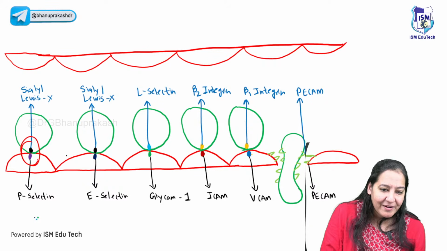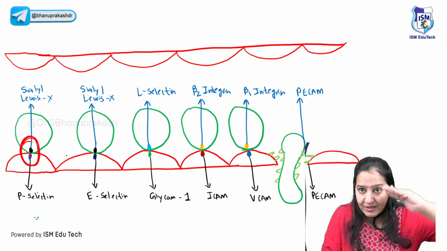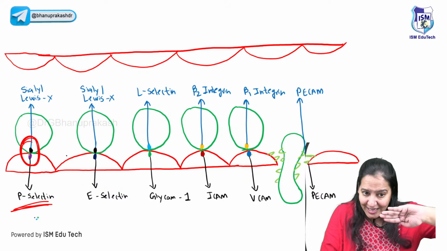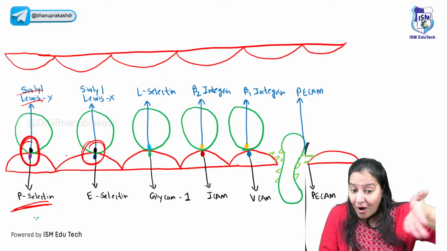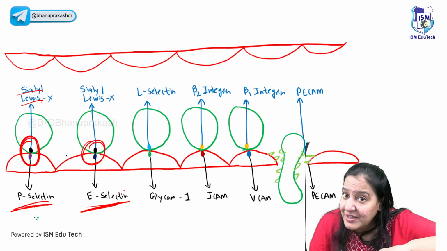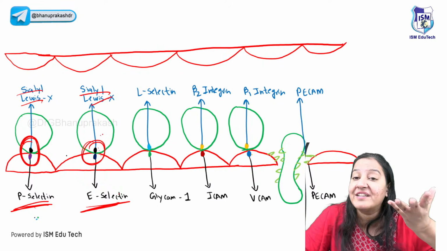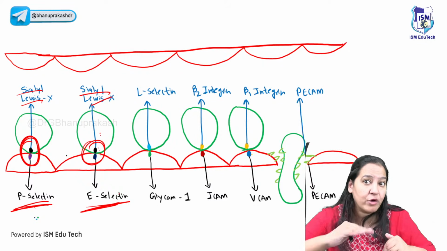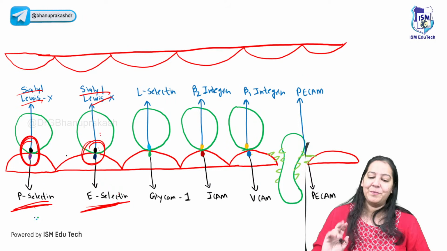You can see the first pair. Can you see the name of the first pair? On the endothelium, it's P-selectin and it's forming a bond with sialyl-Lewis X. Again, see the second pair. On the endothelium, it's E-selectin. P and E-selectin are present on the endothelium, and both of them form bonds with sialyl-Lewis X, which is present on the tire. So you have to learn which is on the road and which is on the tire. You have to learn the corresponding pairs. Very easy in the diagram. The first 2 pairs are over.